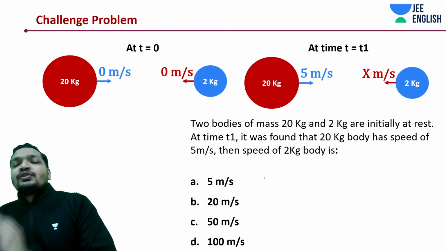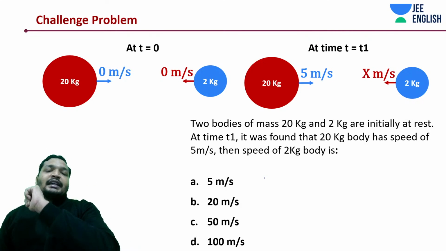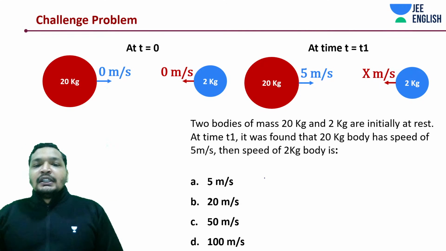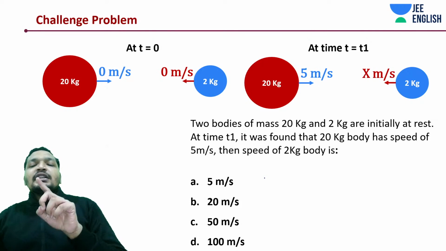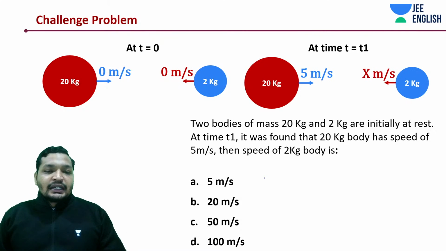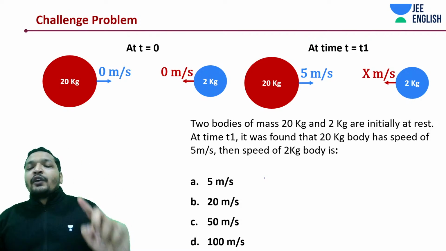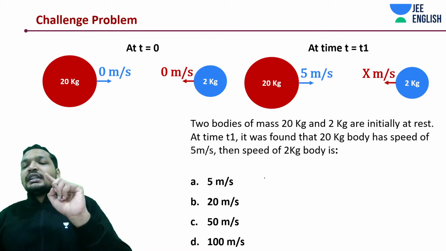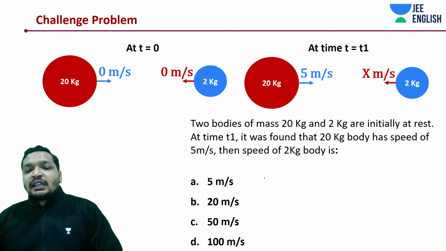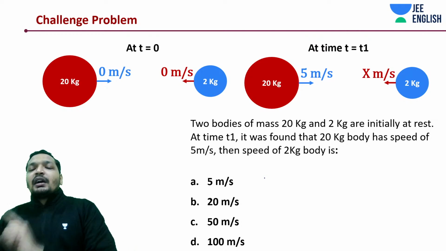Why don't you take 2 minutes to solve this question? You can quickly come up with the answer, guys. So, two bodies of mass 20 kg and 2 kg are initially at rest. At time t1, it was found that the 20 kg has a speed of 5 meters per second. Then the speed of the 2 kg mass is how much?